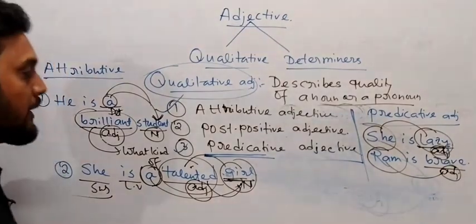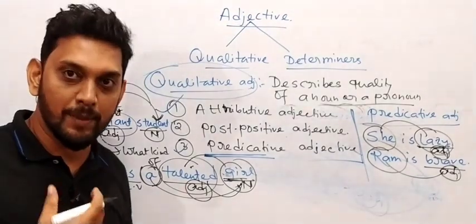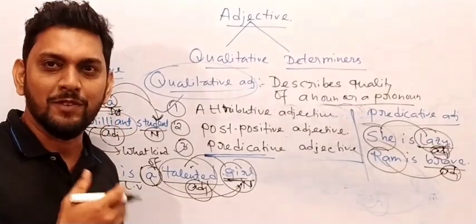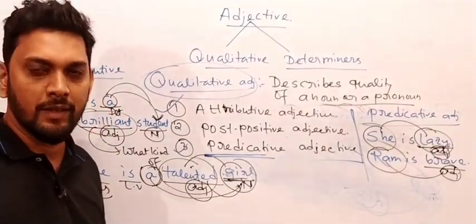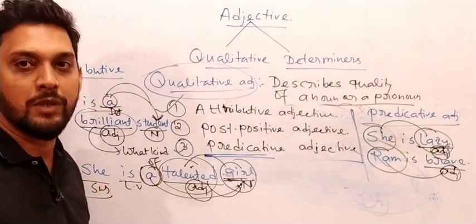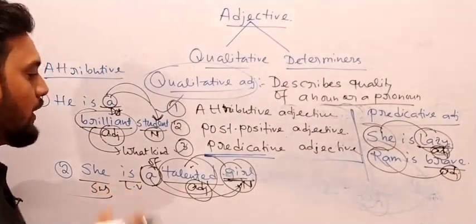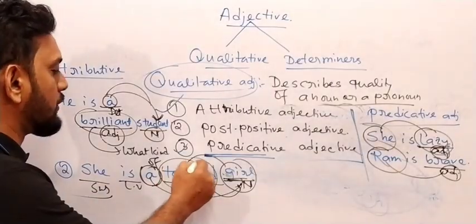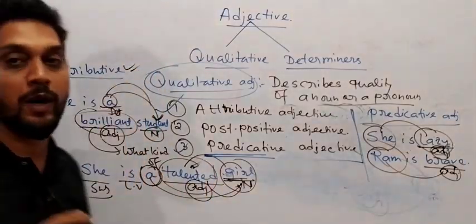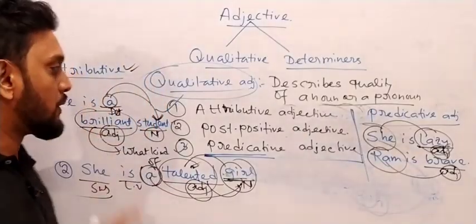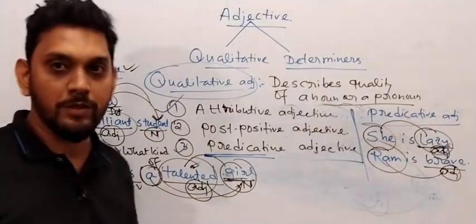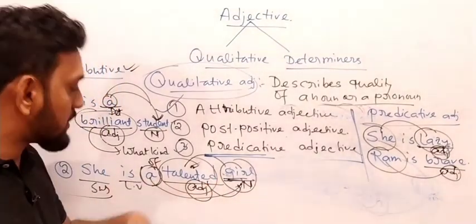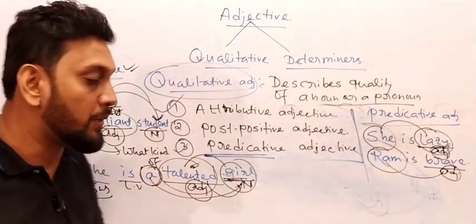Whenever you want to know about something very deeply, not just at surface level, you need to go all in and study very profoundly, then you can understand all the things. In she is a talented girl, talented is the adjective. What kind of adjective is it? Attributive adjective. And why do we call it an attributive adjective? Because this adjective is placed before a noun, and because it is placed before a noun, we can call it attributive.